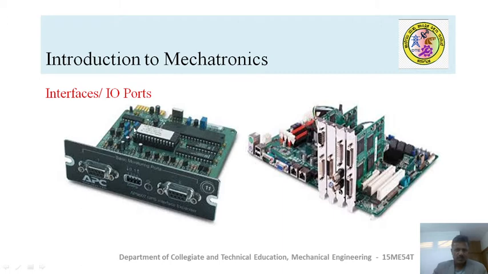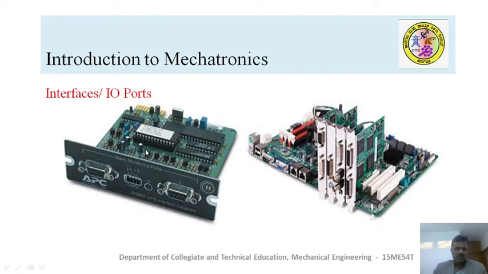So the interface card acts as a mediator between the microprocessor and the external input and output devices. Whenever a microprocessor wants information from the input devices, at that time it sends the signal to this interface device, so that the interface device will check whether there are any input values available for execution.